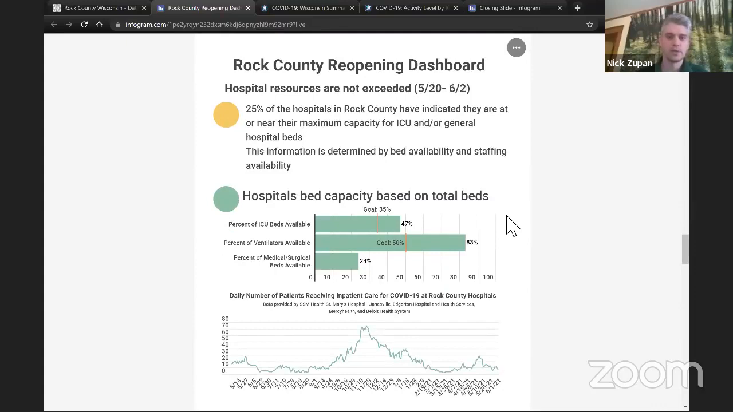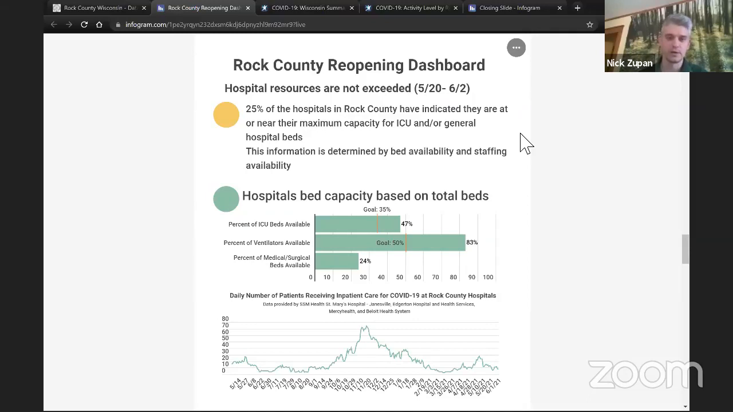The next set of metrics that we look at is based on our hospital resources and our hospital capacity. We've been tracking the bed availability at all of our major health systems across the county. To date, in this last 2-week period, we still are seeing a little bit of strain on our healthcare systems, but we have determined that this isn't due to COVID-19. This is due to other patients who are needing treatment.